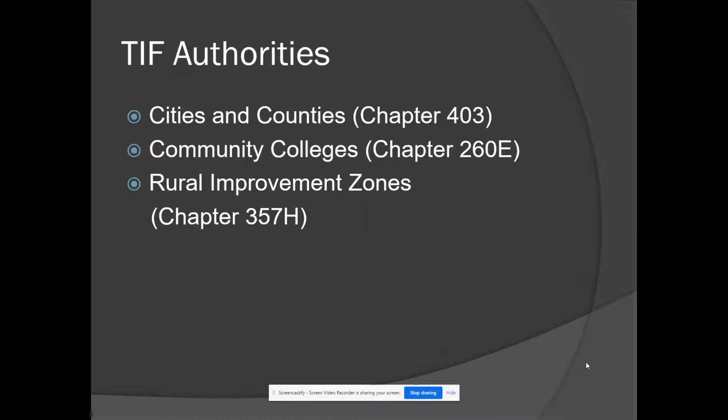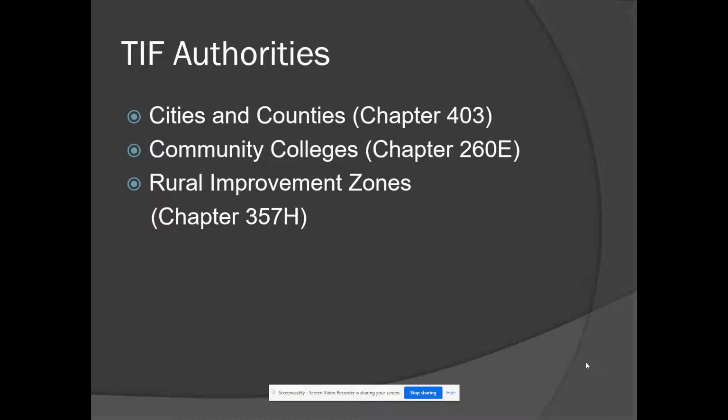And then at the end of the day, hopefully all that tax base will go back to and be available to all levy authorities. So who can be TIF authorities? Cities and counties are the primary users here that we talk about, right? So that's Chapter 403, which talks about cities and counties. If you want more information about exactly what the statutory language is, that's the Code of Iowa reference you'd go to.